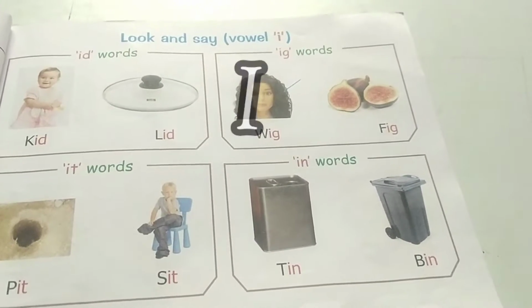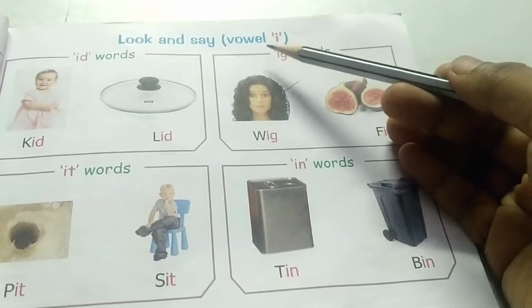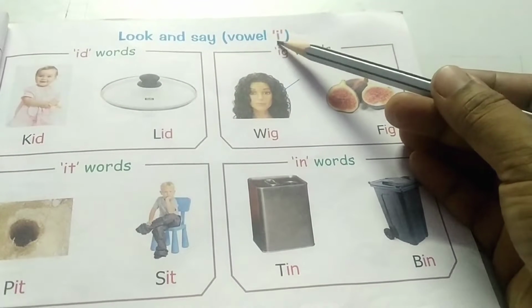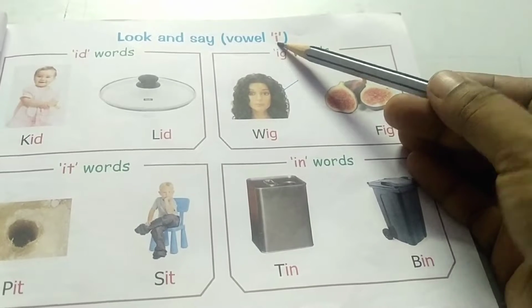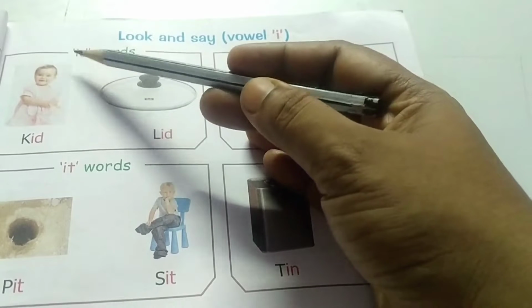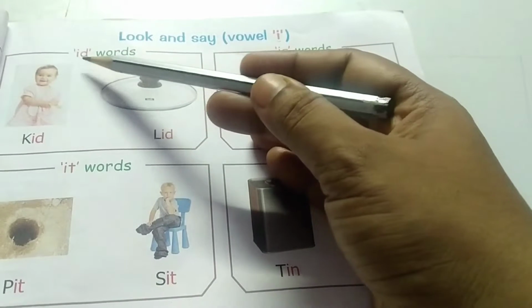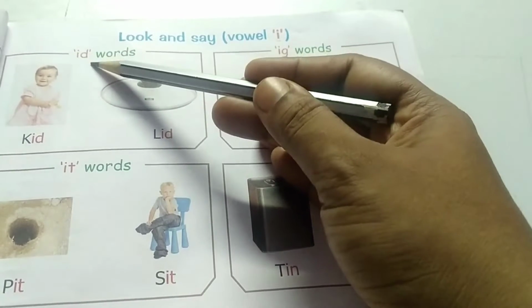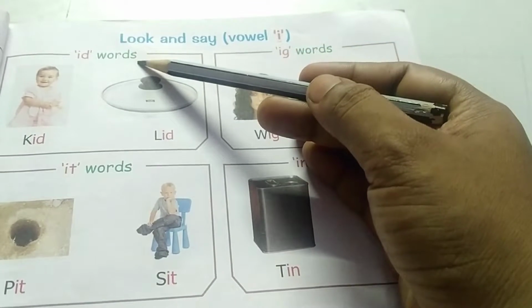Okay, now see here, look and say vowel I. For I, what is the sound? E. Okay, now we are going to see this. I, D. For I, what is the sound? E. And for D, D. E, D, id. Id words we are going to see now.